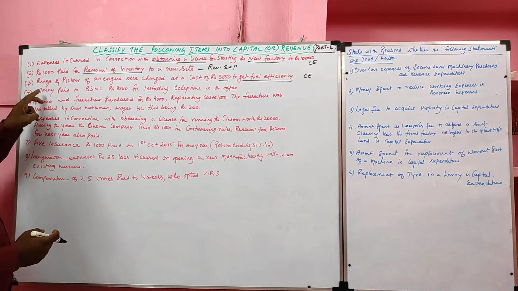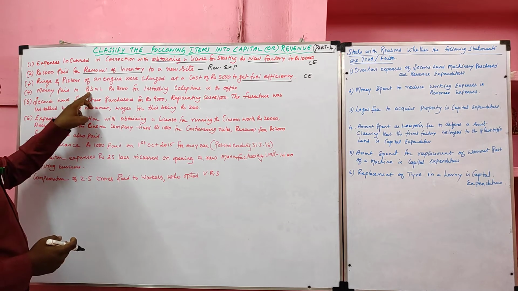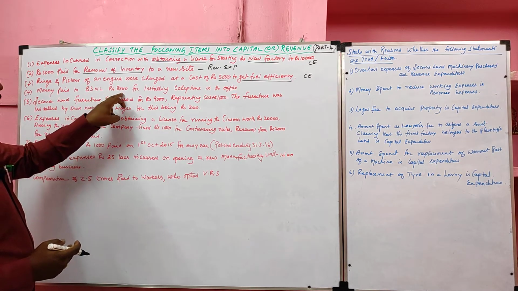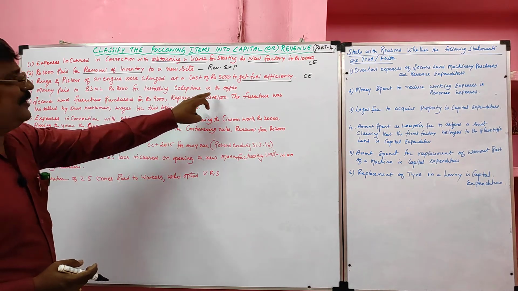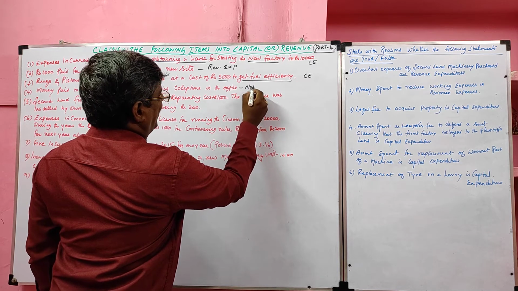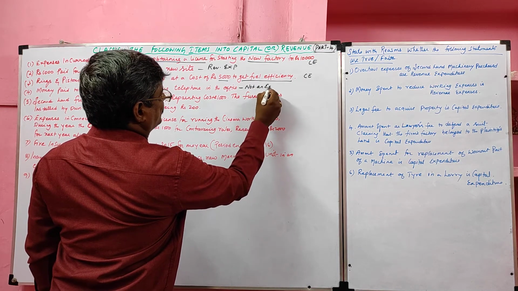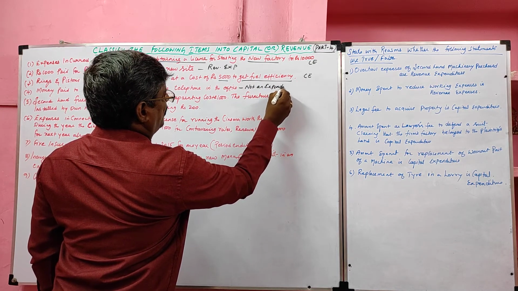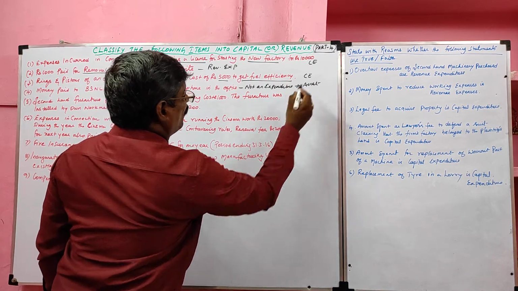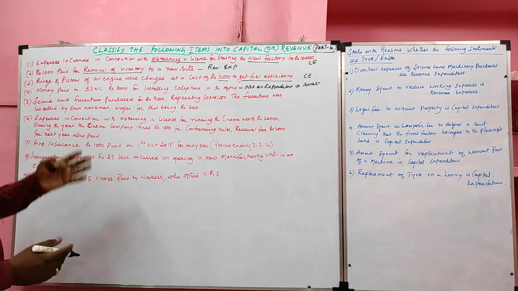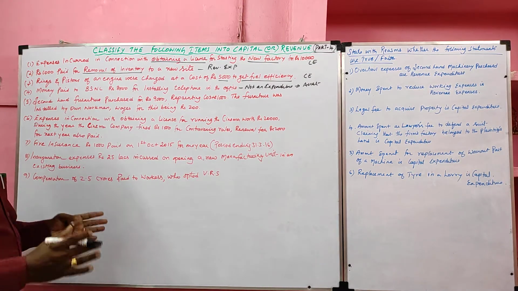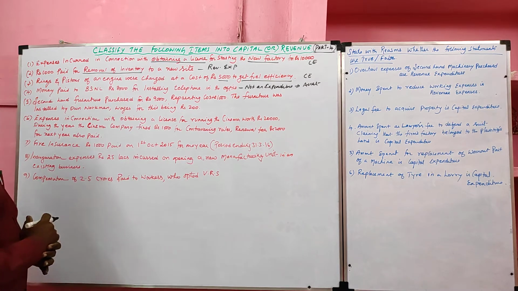Then fourth one, money paid to BSNL, a telephone company, rupees 8000 for installing a telephone in an office. It is not an expenditure. It is an asset. Why? Because it is a deposit. Deposit with the BSNL is not an expenditure. It is an asset.